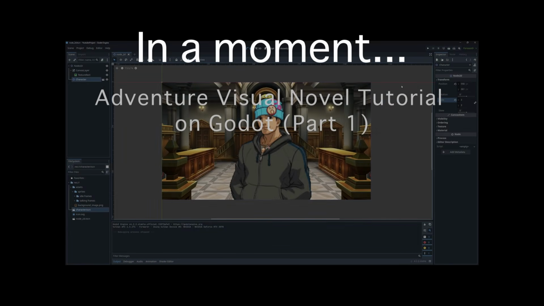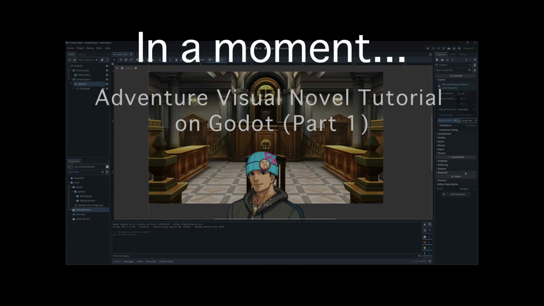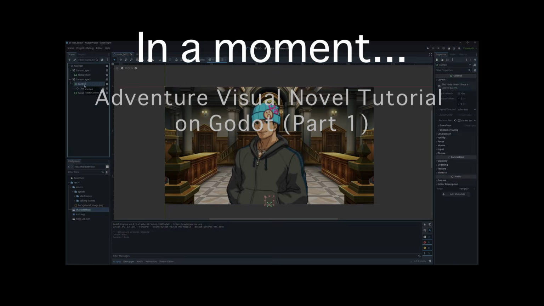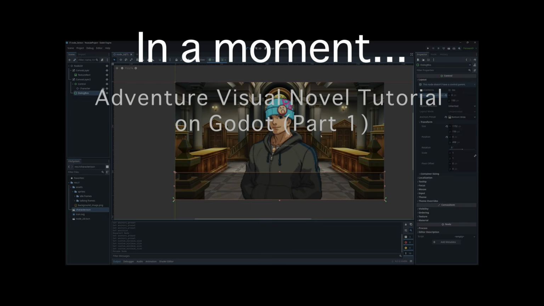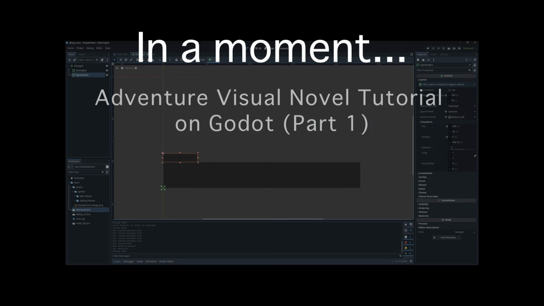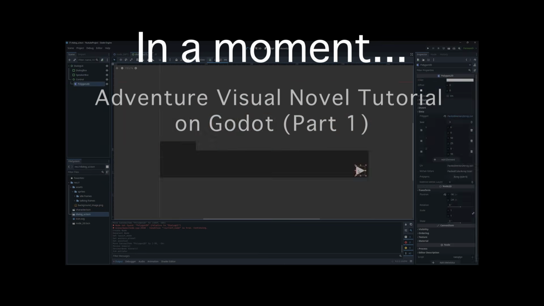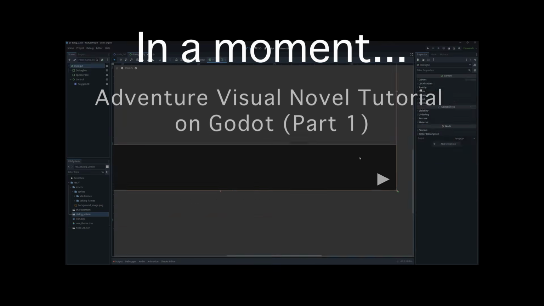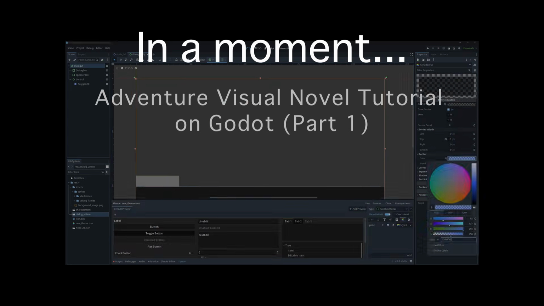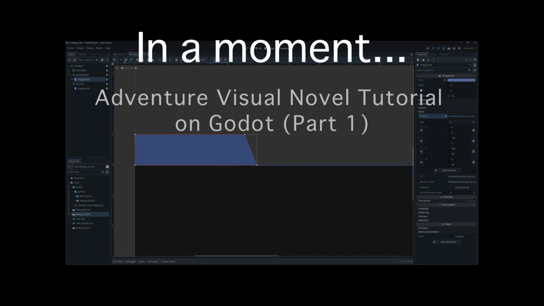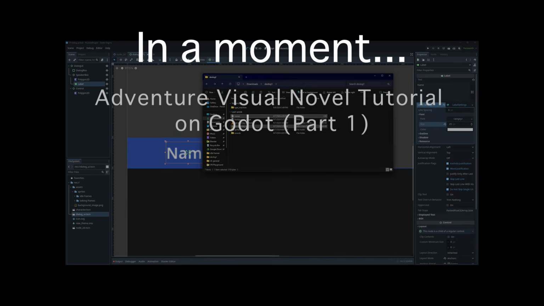I wanted this video to have a little educational value to it, so I've included a little Godot tutorial on how to make a visual novel UI like Ace Attorney. It's quite long, so it will be divided into several parts, and you're about to see the first one. If you're not very interested in learning Godot, you can skip ahead to the end of the video, where I talk a little bit about my game.